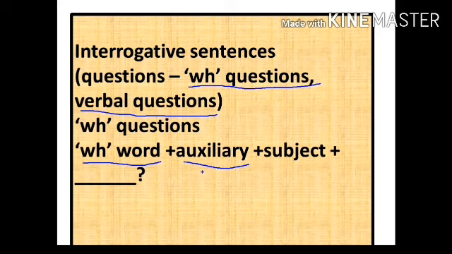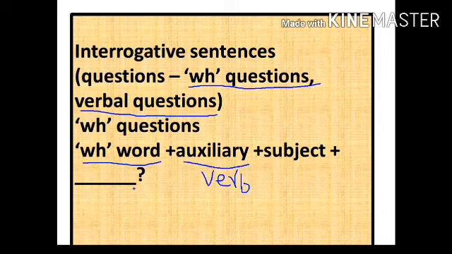If an auxiliary is not possible, at that time we can take a verb here. So after the WH word, an auxiliary or verb may come, and after that the subject. And after the subject, so many words may come. Sometimes a verb comes, sometimes an adjective, sometimes an adverb, and that's why I leave it blank here.